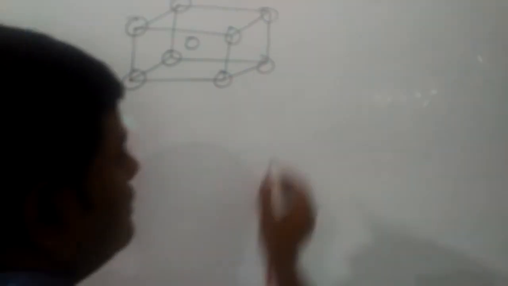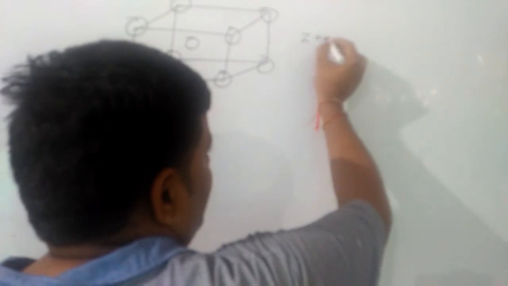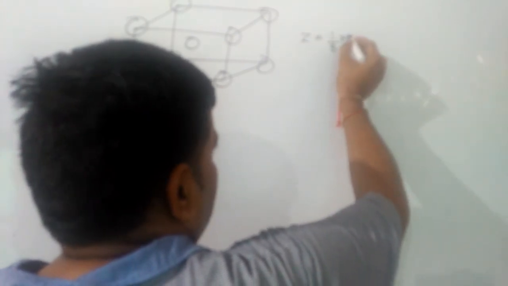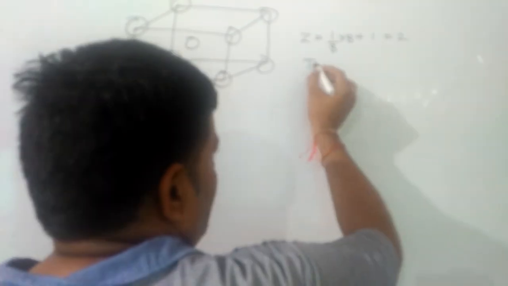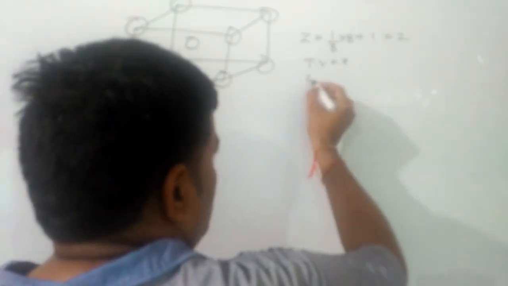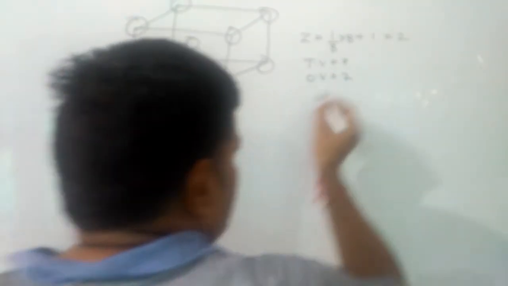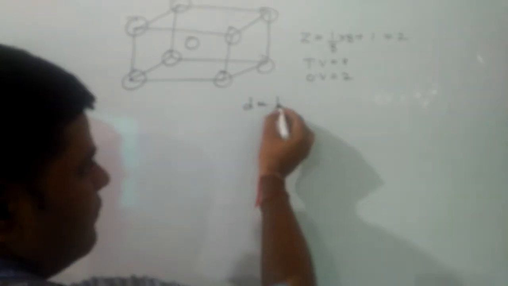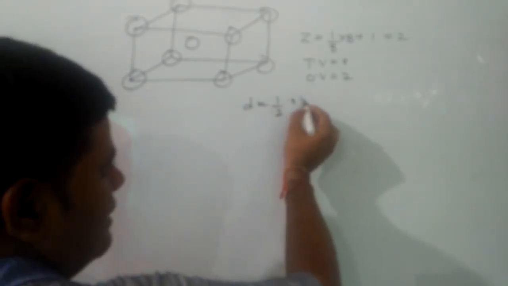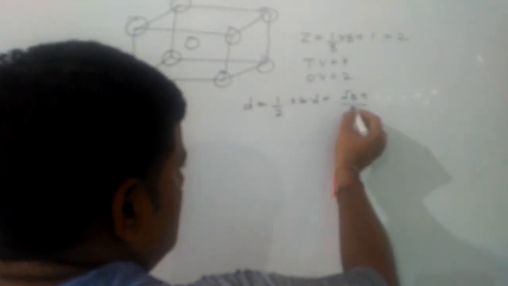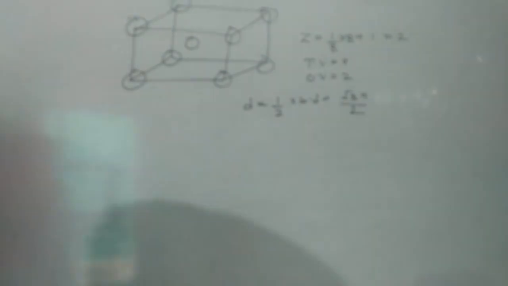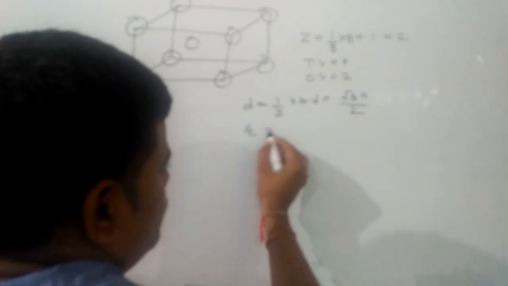From this, number of particles will be 1 by 8 into 8 plus 1, that comes out to be 2. So tetrahedral void will be 4, octahedral void will be 2. Now d should be equal to half of body diagonal, and that should be root 3 a by 2. And radius will be root 3 a by 4.